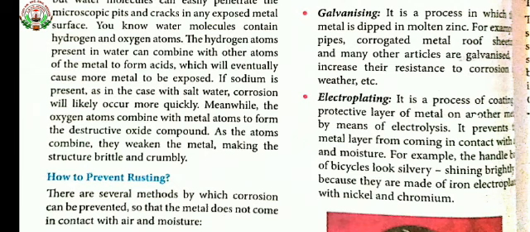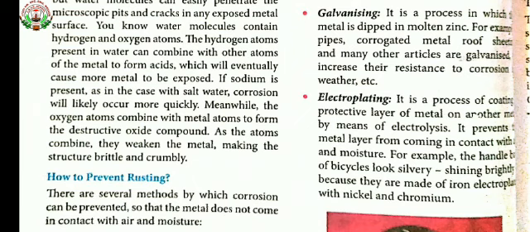Another one is anodizing. Anodizing means forming an artificial oxide layer of aluminium on the surface of a metal. The next one is galvanizing. Galvanizing is the process in which the metal is dipped in molten zinc. And the last one is electroplating.